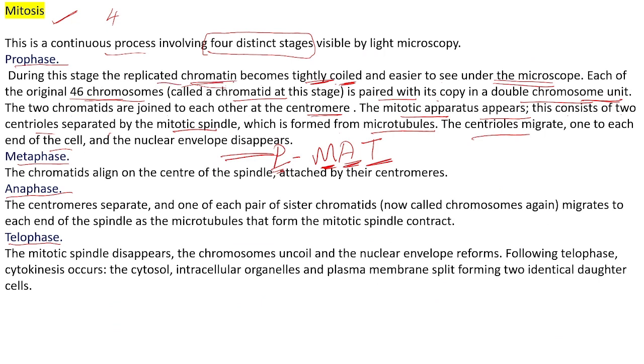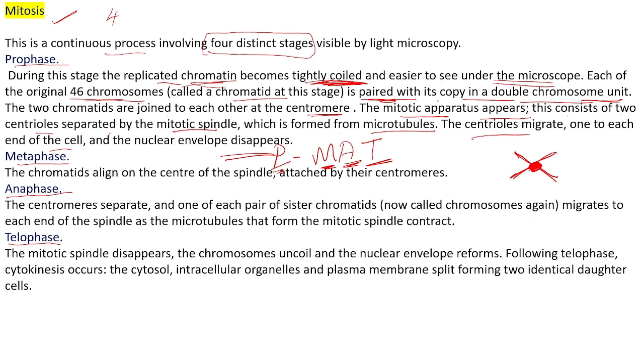The replicated chromatin or chromosome becomes tightly coiled, and the original 46 chromosomes are paired with the copy, forming double chromosomes. Understood? One original chromosome and one duplicated chromosome will attach together. Two chromatids are joined with each other at the centromere. This is a chromosome, and this center part is known as the centromere. Like this it will attach, by the centromere.